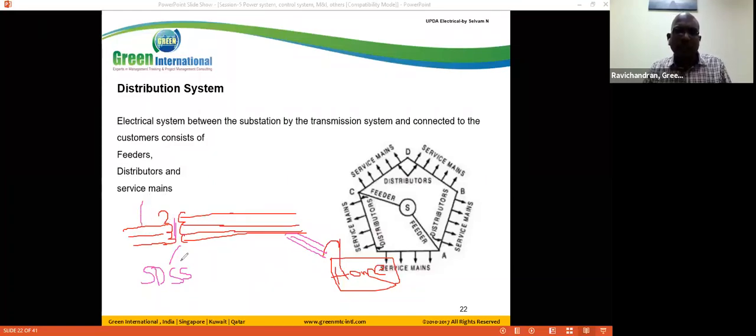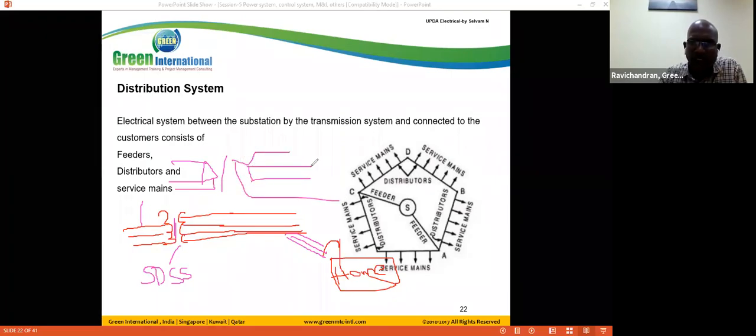The primary of the secondary distribution substation carries 3 wires. In general, the secondary distribution substation has a delta-star connected transformer. The primary is the delta side, so we have 3 wires. The secondary is star connected, so we have 4 wires: R phase, Y phase, B phase, and the neutral. The delta connected 3-wire side we call the feeder.